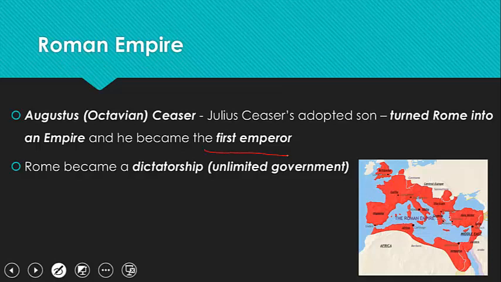When Augustus Caesar created Rome into an empire, Rome became a dictatorship, which had unlimited government. So as we can see, Rome began down here, and then it expanded to all of this area in the red, and it became an empire.